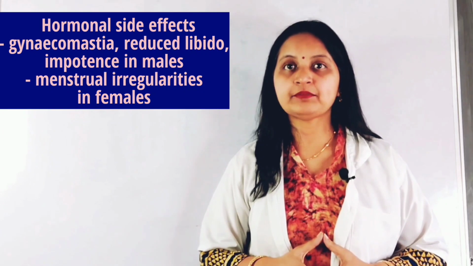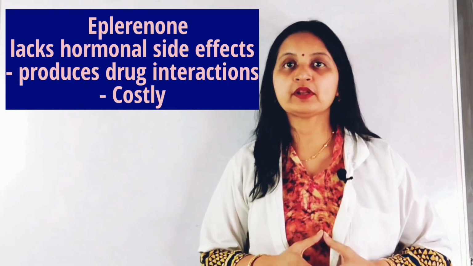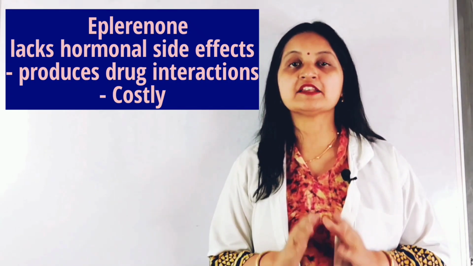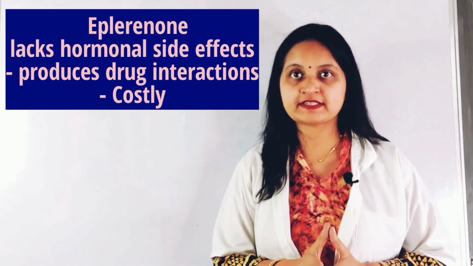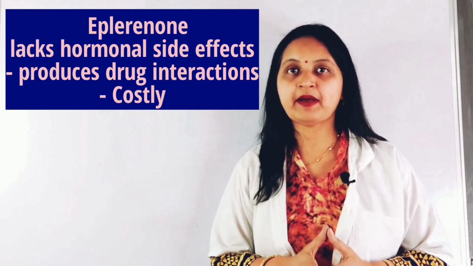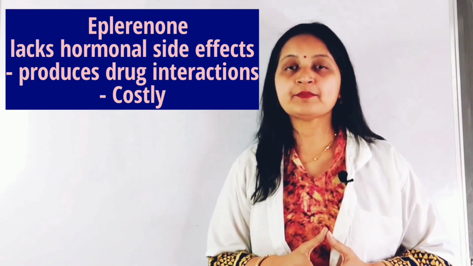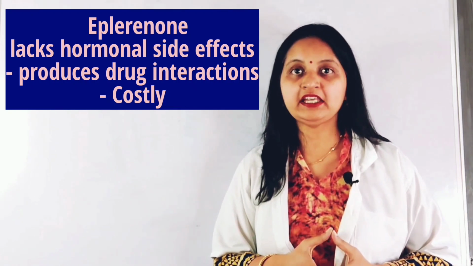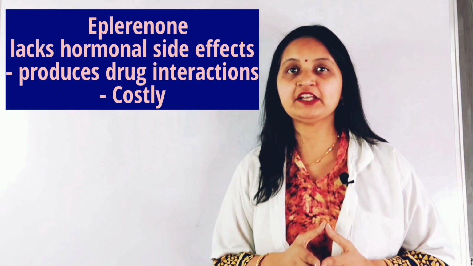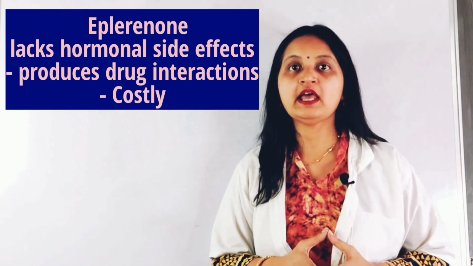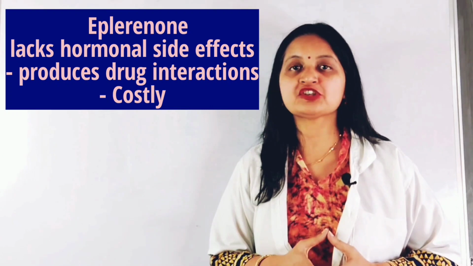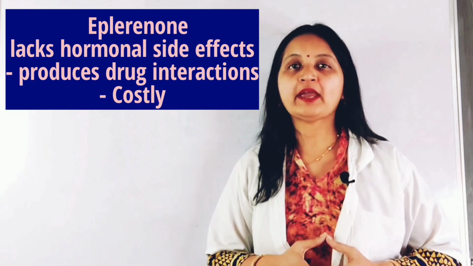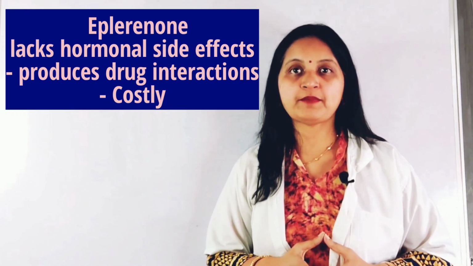Eplerenone, a newer aldosterone receptor antagonist, produces minimal hormonal side effects. This is because it has lower affinity for the androgen receptors and has more selective action on mineralocorticoid receptors. Therefore, the side effects are minimized. However, eplerenone is a substrate of cytochrome P450 enzyme. Therefore, the drugs that are inhibitors of cytochrome P450 such as erythromycin, ketoconazole, fluconazole can increase the concentration of eplerenone in the plasma, enhancing its toxicity. And also eplerenone is costlier compared to spironolactone.